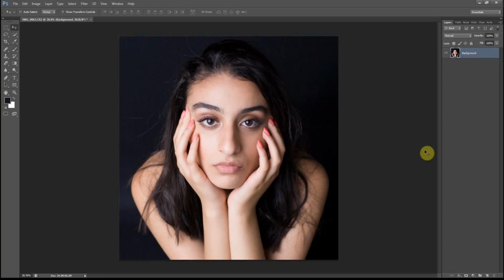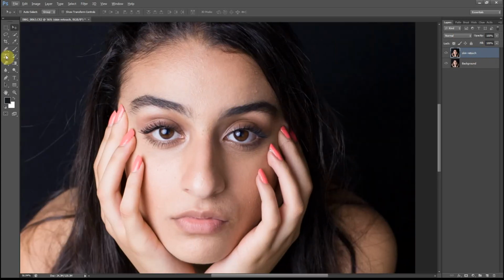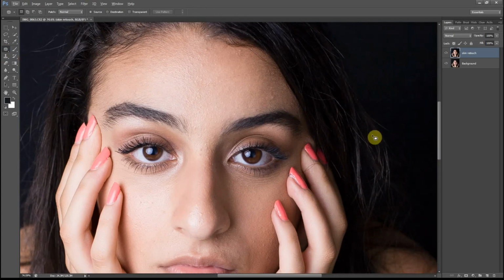I begin by duplicating my background layer, Ctrl-J. I rename it Skin Retouch because that's where I'm going to be cleaning up all the blemishes on her skin. I either use the clone stamp tool or the patch tool. In this case, I'll be using the patch tool. So I'll quickly go through all of the blemishes on her skin and remove those.